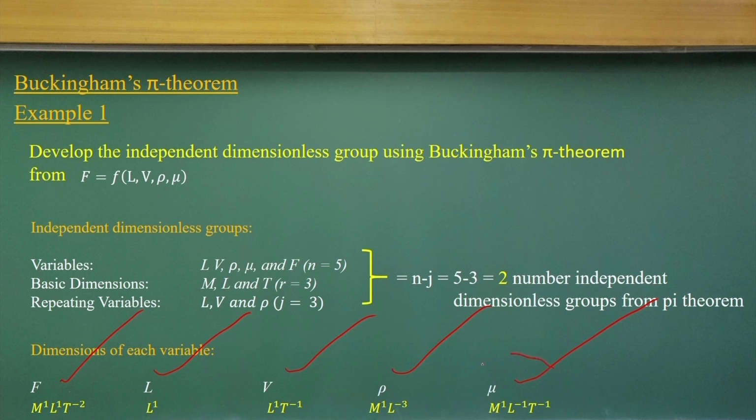If you do not remember the dimensions of dynamic viscosity, please remember Newton's law of viscosity. Anyone, you have to remember it. If you remember it, you can easily compute what the dimensions of mu could be.